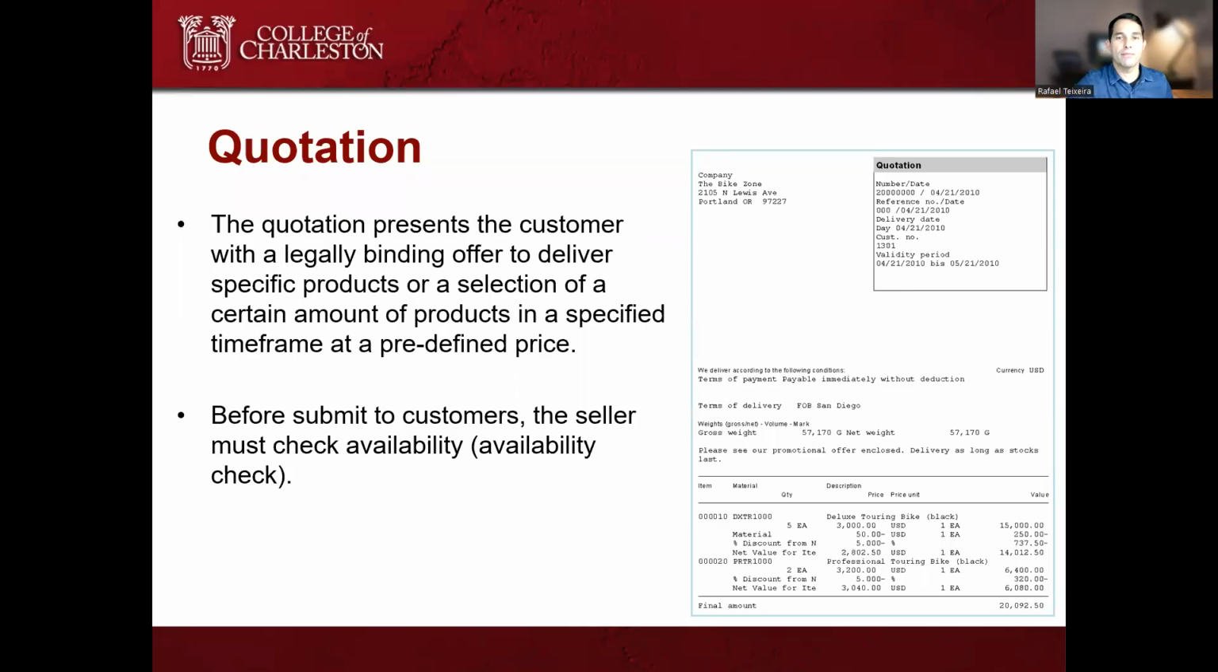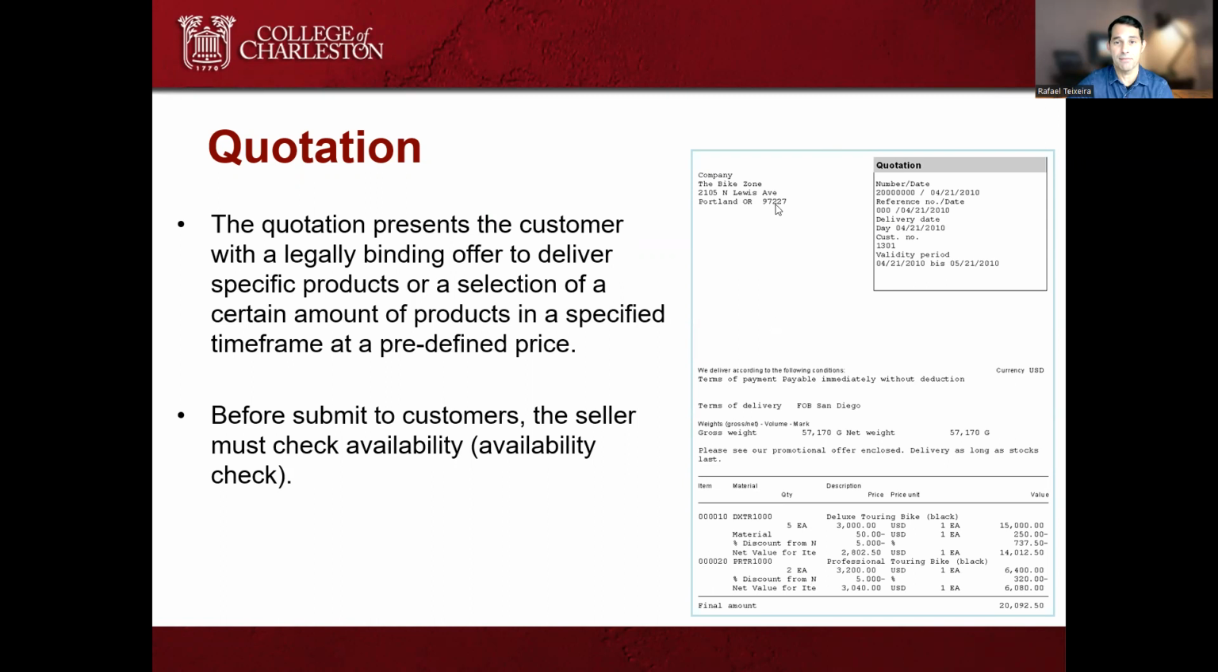In this video, I'm gonna talk about quotation and sales order. So what is a quotation? A quotation is a legal document in which the customer commits to buying the product. And also this quotation, this legal document, specifies the products, the quantities, the description, how much it's gonna cost, potential delivery dates, everything about that order.